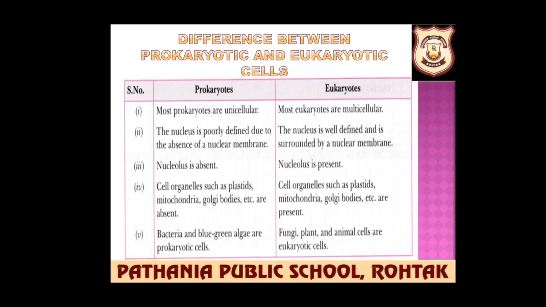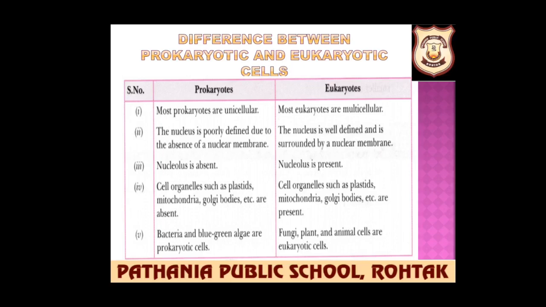algae. And if I am talking about eukaryotic cells, the cells which have a well organized nucleus with nuclear membrane are called eukaryotic cells, and their examples are plant and animal cells. Now I'll go for the difference. Most prokaryotes are unicellular and most eukaryotes are multicellular. The nucleus is poorly defined due to the absence of nuclear membrane, and in eukaryotes the nucleus is well defined and is surrounded by a nuclear membrane.